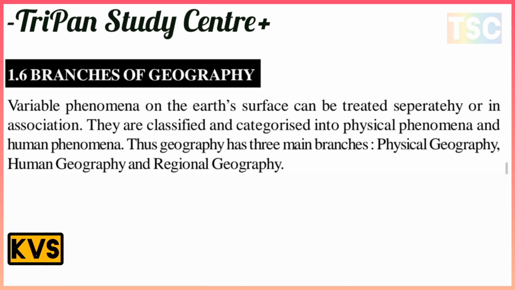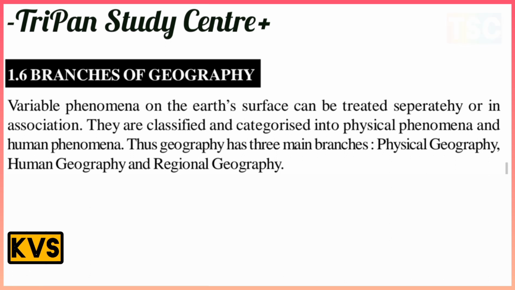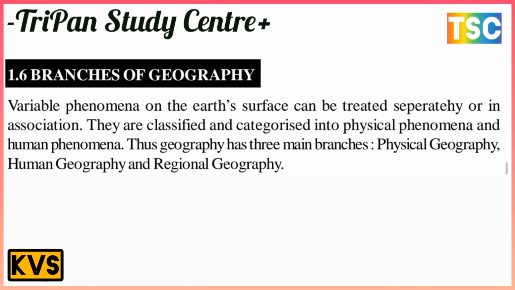Geography has three main branches: physical geography, human geography, and regional geography. This is the most important point. Geography has only three branches: physical geography, human geography, and regional geography. Each is further divided into other categories.